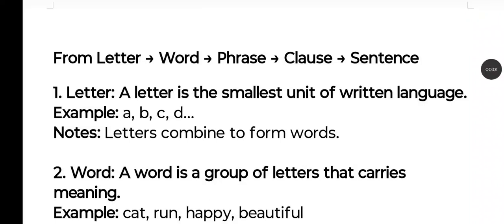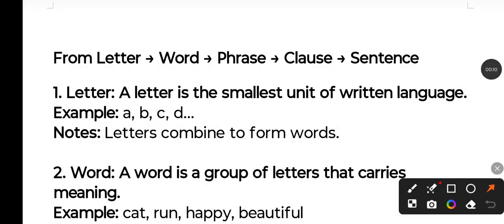Hello everyone, in this video we'll discuss very basic concepts about word, phrase, clauses and sentences. So we all have gone through alphabets, and the basic alphabets are letters. A, B, C, D, these are letters. Letters are combined into meaningful combinations to form words.